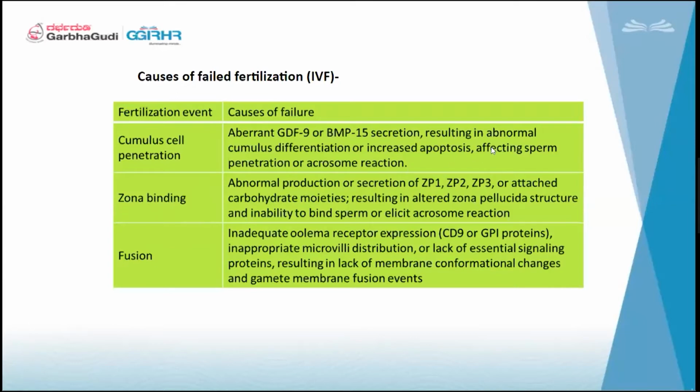Next, going to zona binding. In case something is happening in this sector, we will have failed fertilization. In zona binding, there is abnormal production of zona binding proteins 1, 2, 3. If all these productions are abnormal, then again we are not going to get fertilization. The next one is fusion, with inadequate oolemma receptor expression. If these proteins are inappropriate, there is a lack of essential signaling proteins, resulting in a lack of membrane fusion. If all these membrane activities are not good, then we are going to see failed fertilization.